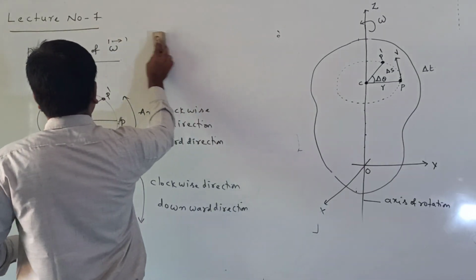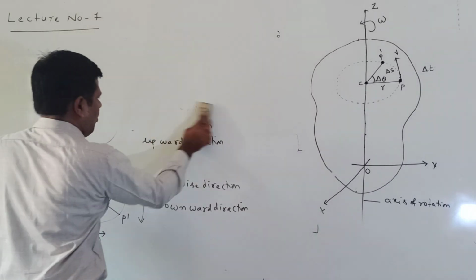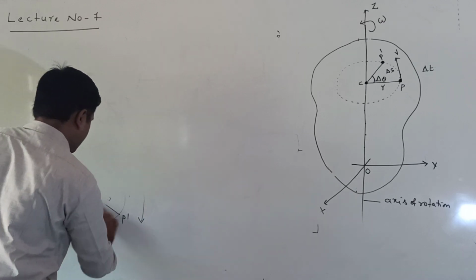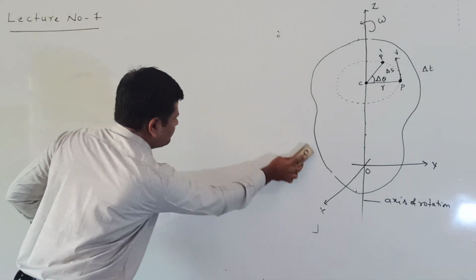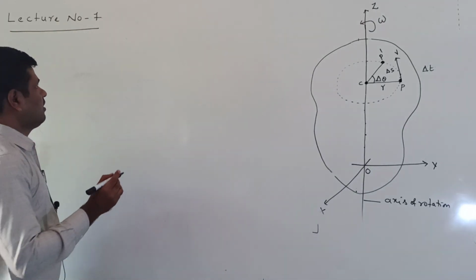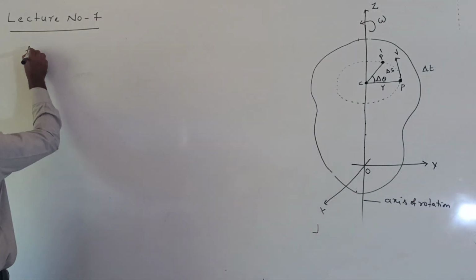Now next we will define the angular acceleration.